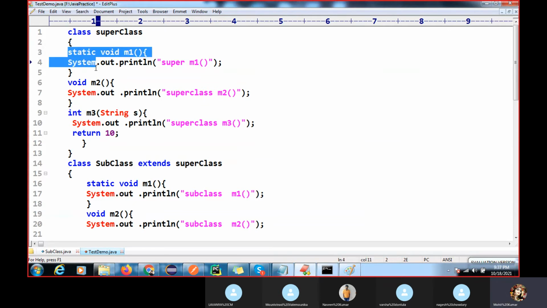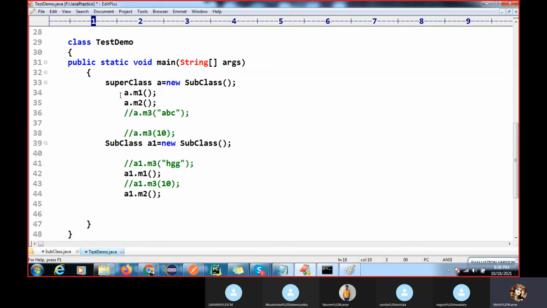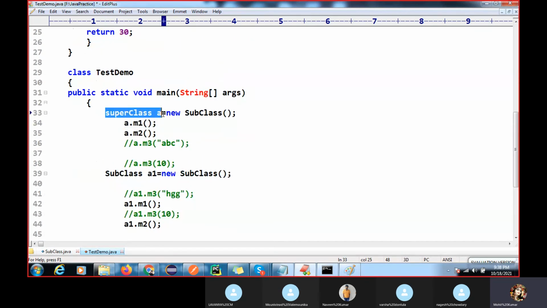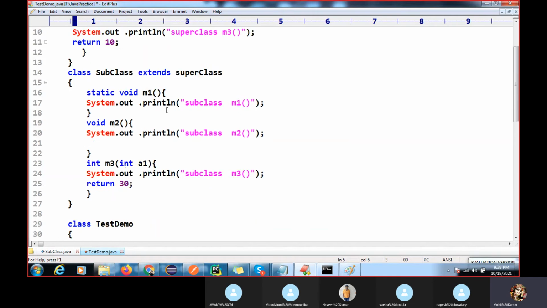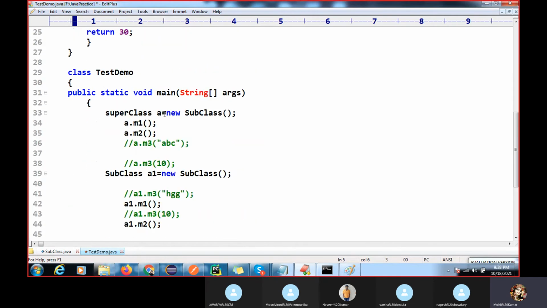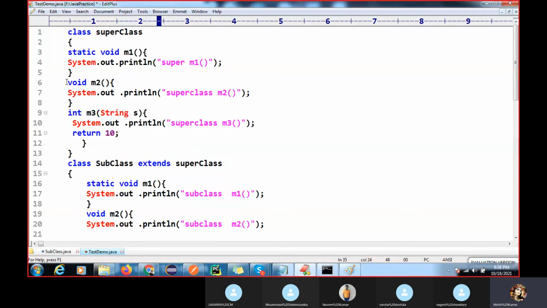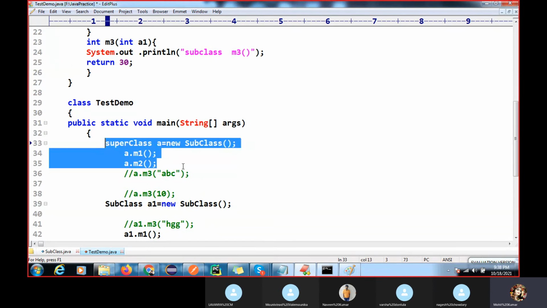Same thing. You can see M1 is method hiding. If you execute M1, which method will execute? The superclass one, because hiding executes the reference variable's class type. M2 is method overriding, sorry, not hiding. Method overriding will execute based on the type of object you are holding, so the superclass will execute.